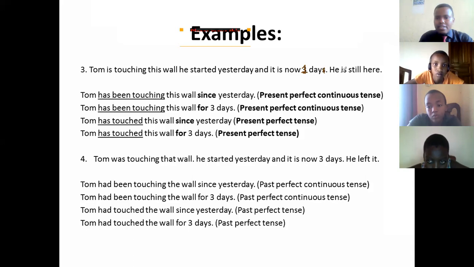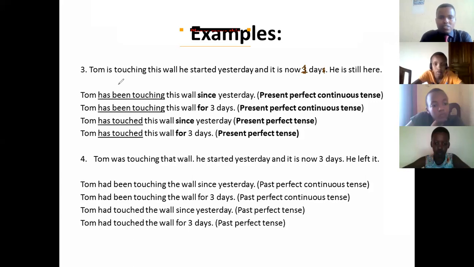Now we say he is still here. Remember, we use present perfect tense when the action has started and is still going on. Now we shall say, Tom has been touching this wall since yesterday. The reason why I've used the present perfect continuous tense here is because the verb given here is a continuous verb.